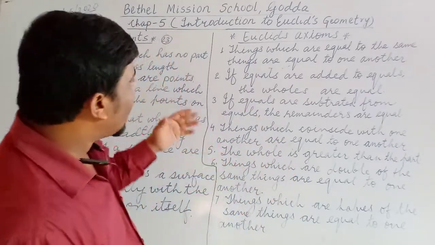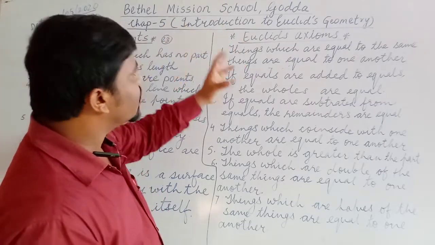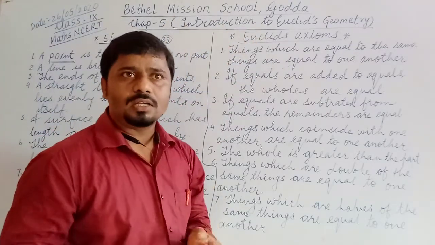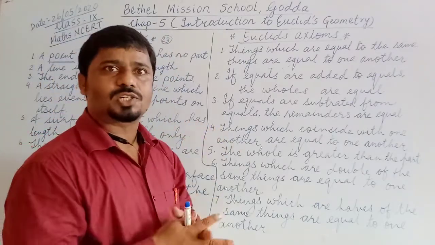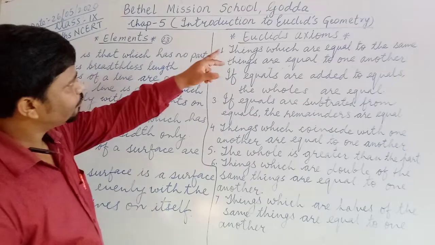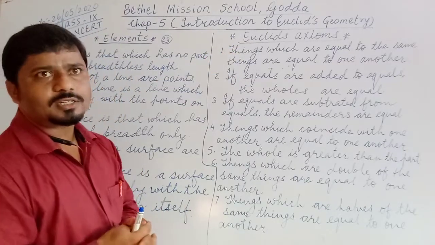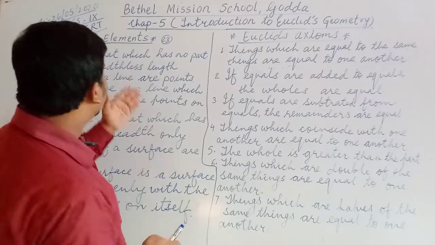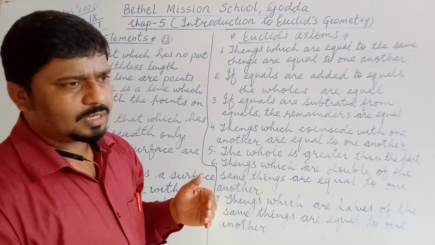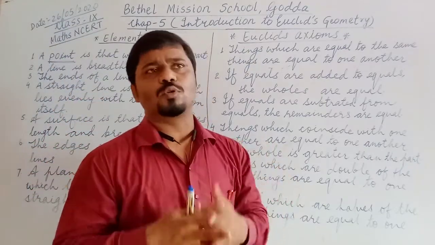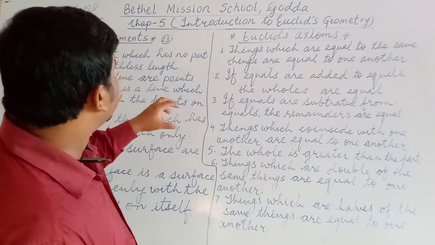But after the invention of this scientist in the field of geometry, now we are studying and doing so many things. Euclid was a Greek mathematician, and he has written so many books in the field of maths.